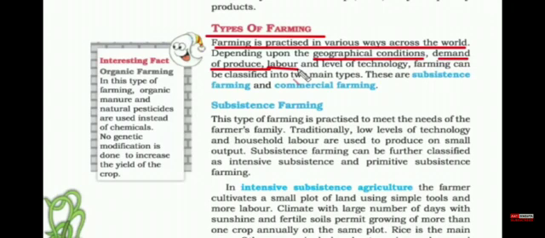When we say labor, we mean skilled labor, whether they can do a particular farming or not, whether they are expensive or not. Because if it is expensive, then you cannot hire more people.